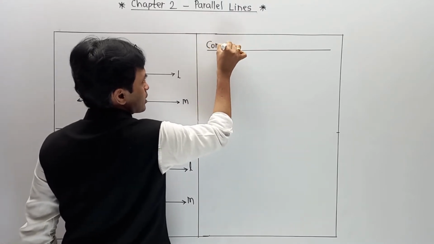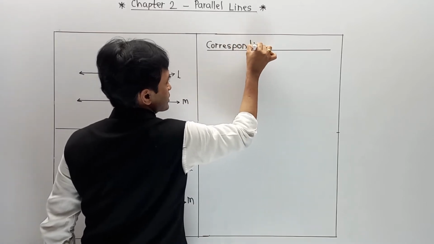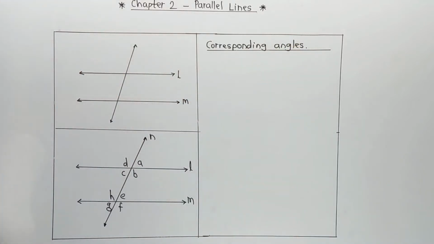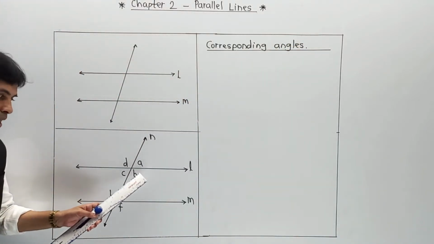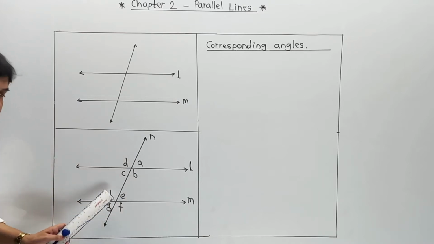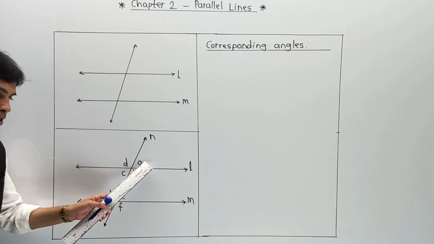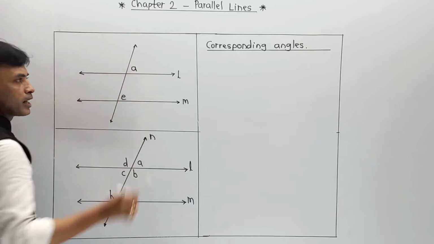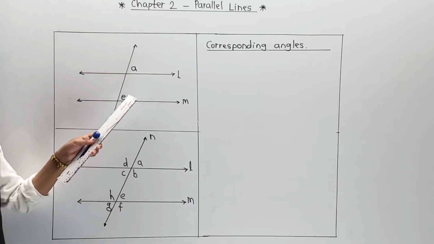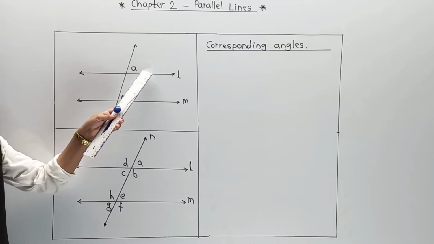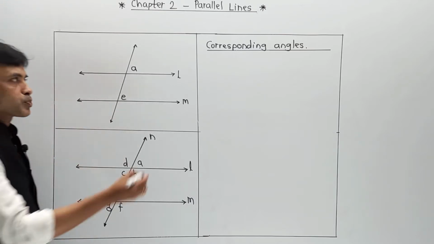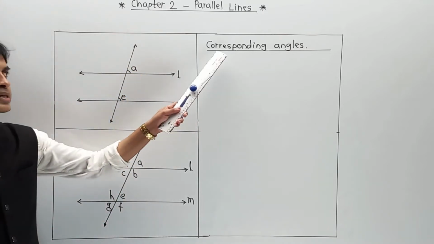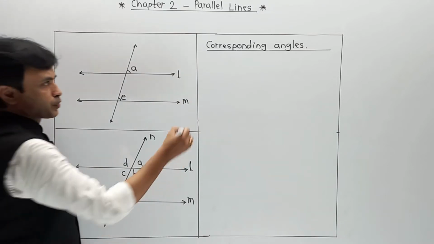I am going to write corresponding angles. And the parts are here, one by one: A, B, C, D, E, F, G, H. These are the 8 angles. Among them, first angle A and angle E. So I am going to do this first, angle A and angle E. Angle A is equal to angle E, or angle E equal to angle A, and these two angles are called corresponding angles. So your first part, angle A equal to angle E, and this is called the first pair of corresponding angles.